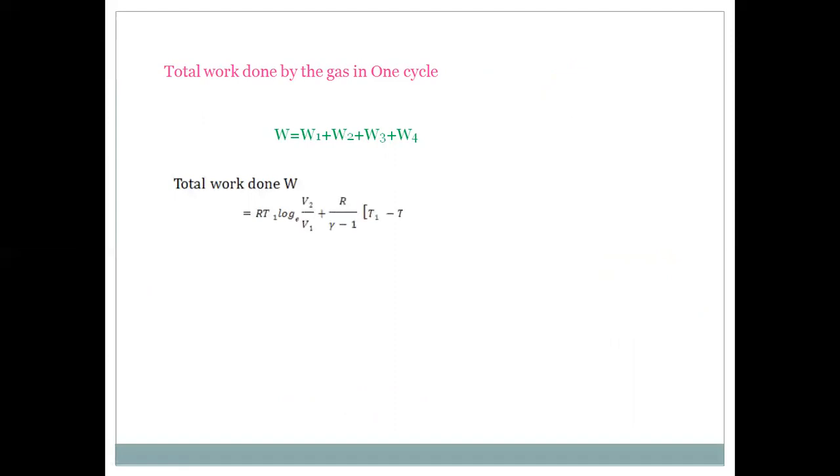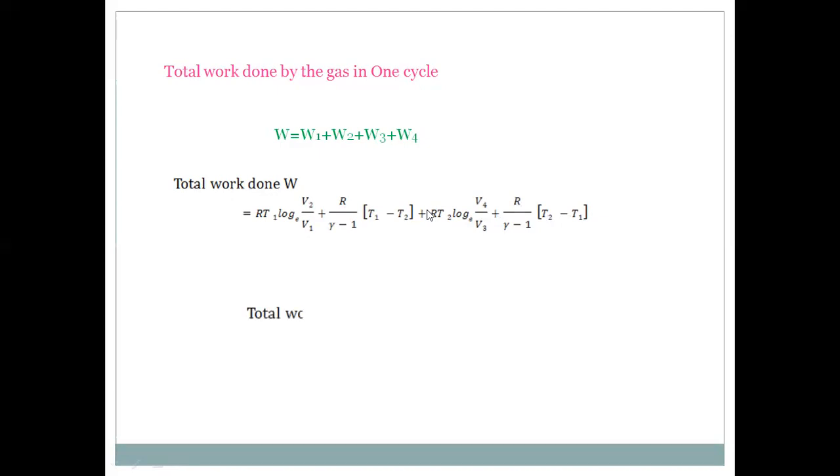When the above values are substituted into this equation, W1 is RT1 log V2 by V1, W2 is R by gamma minus 1 into T1 minus T2, W3 is equal to RT2 log V4 by V3, and W4 is R by gamma minus 1 into T2 minus T1. You see here, the second term is R by gamma minus 1 into T1 minus T2, and the fourth term is R by gamma minus 1 into T2 minus T1. Of course, the second term and fourth term are equal and of opposite sign.